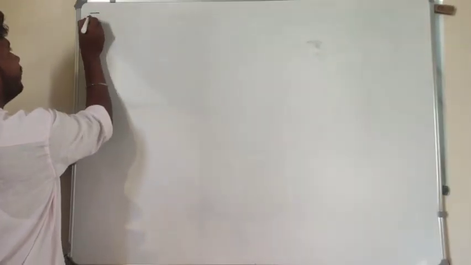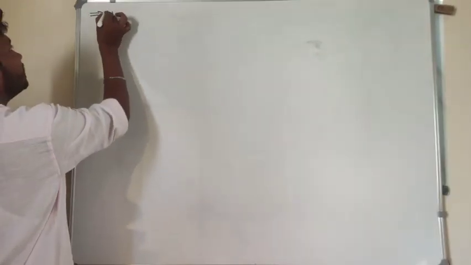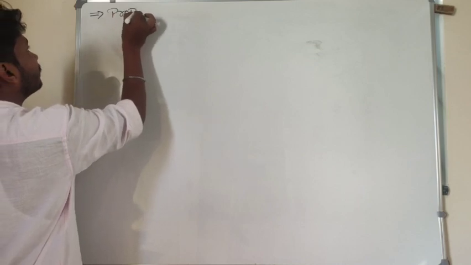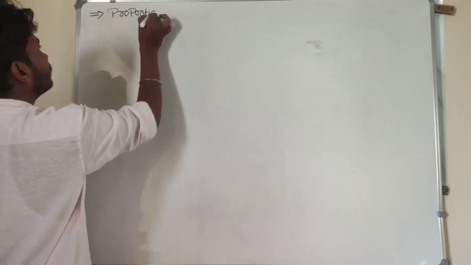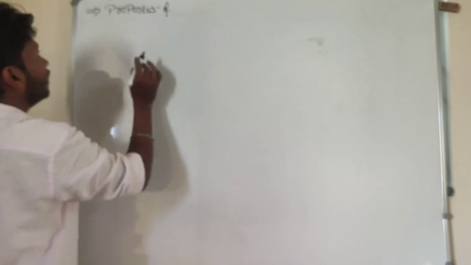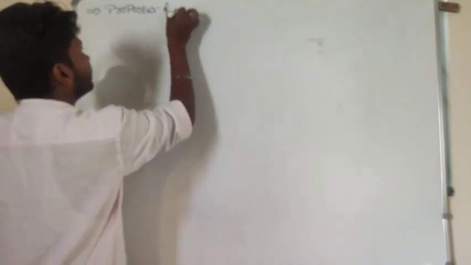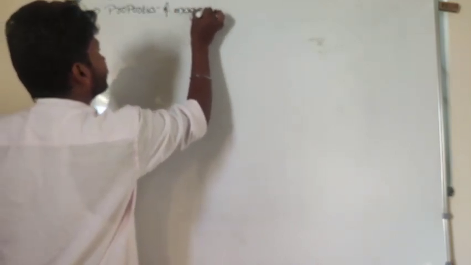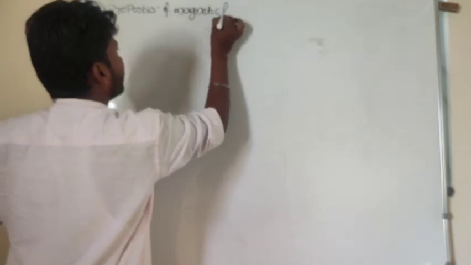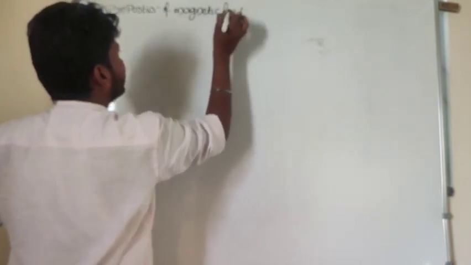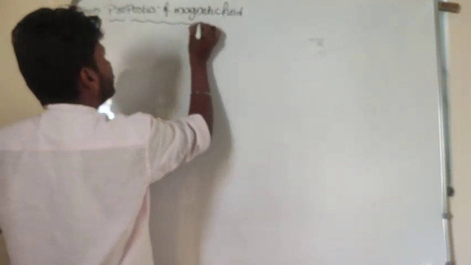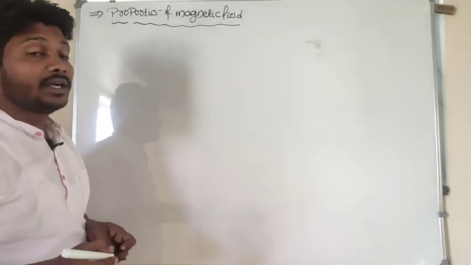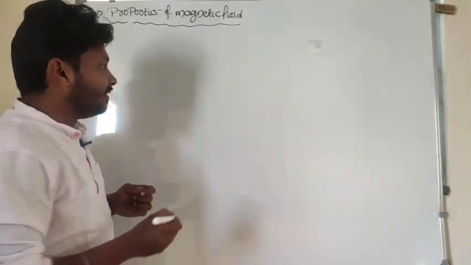So we'll talk about the properties of the magnetic field.